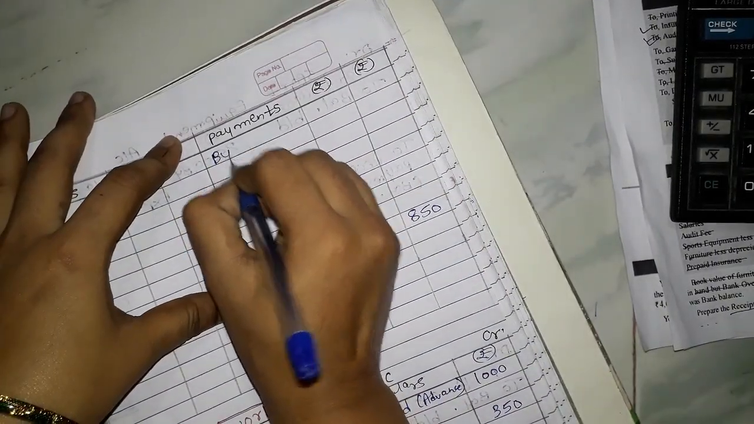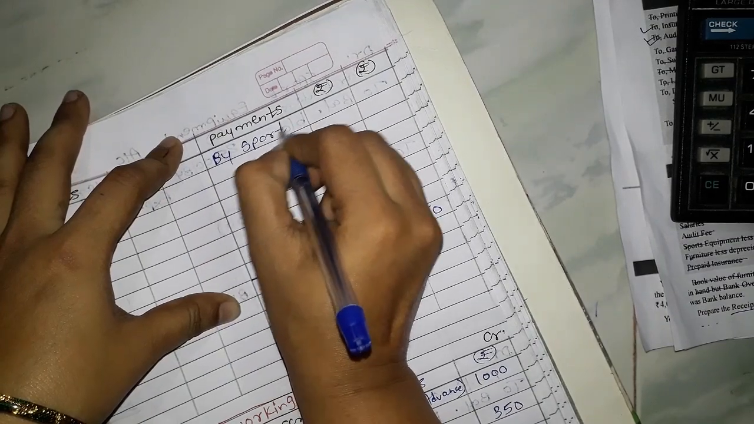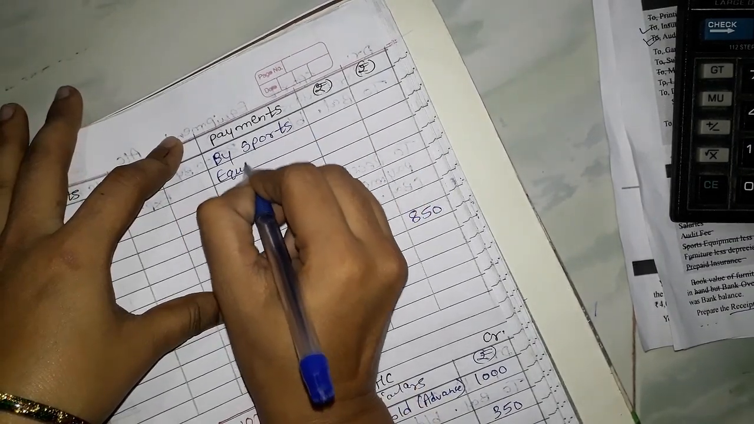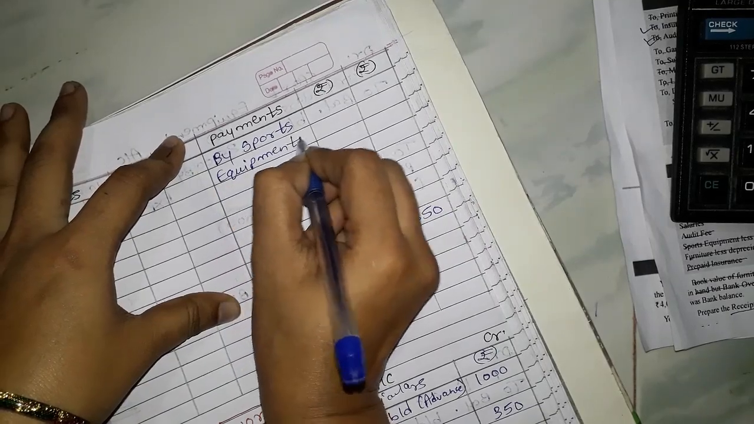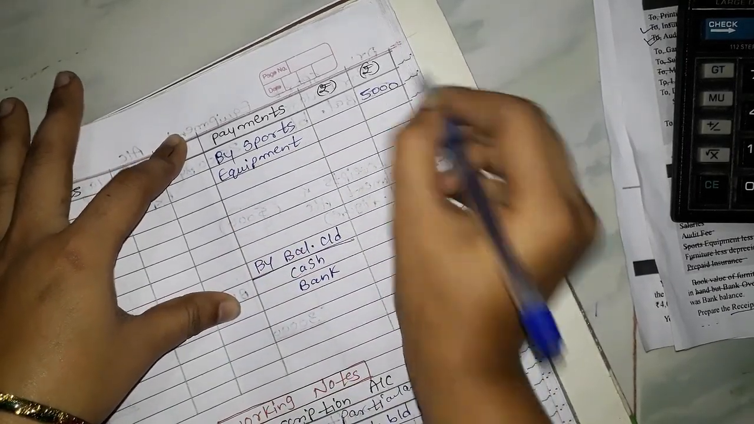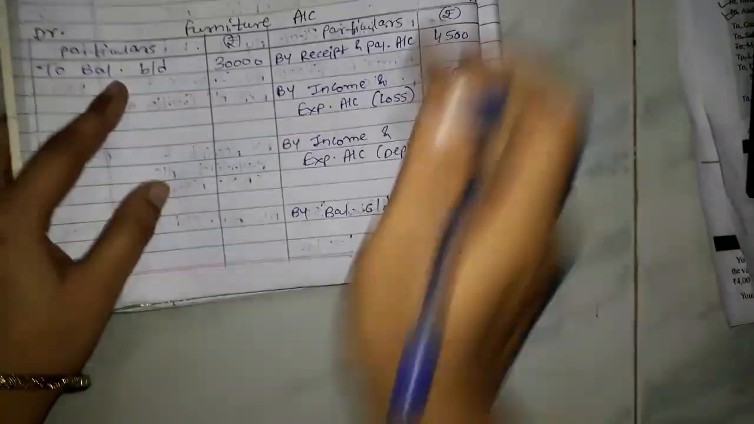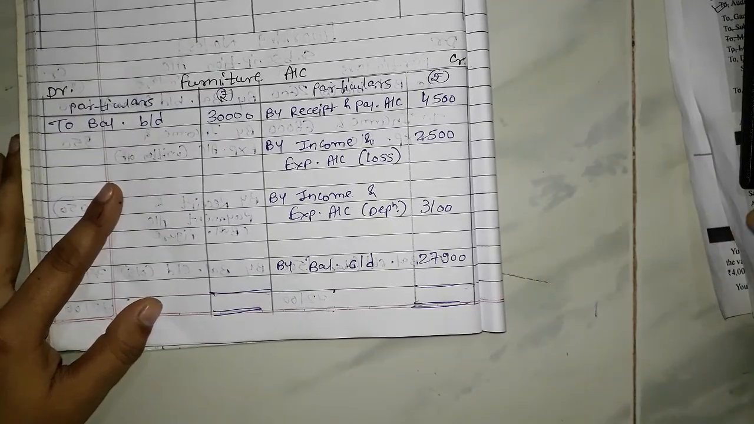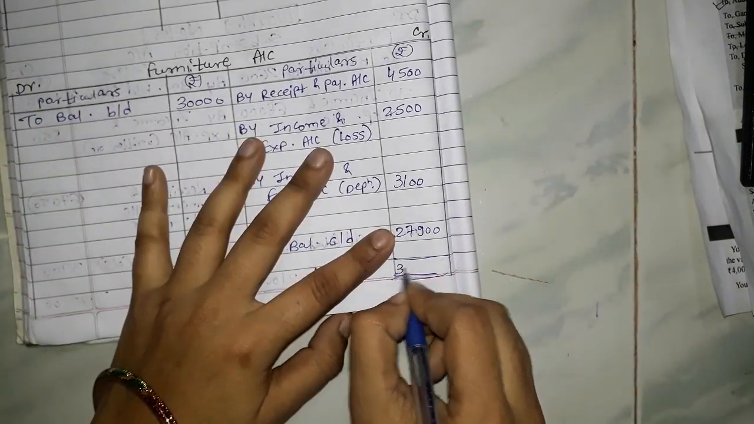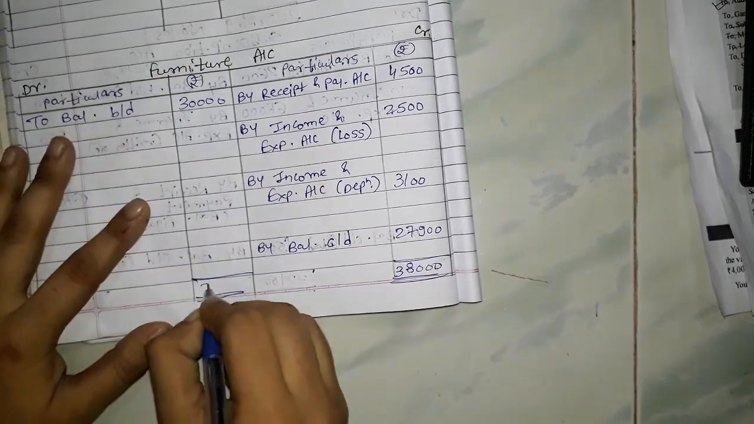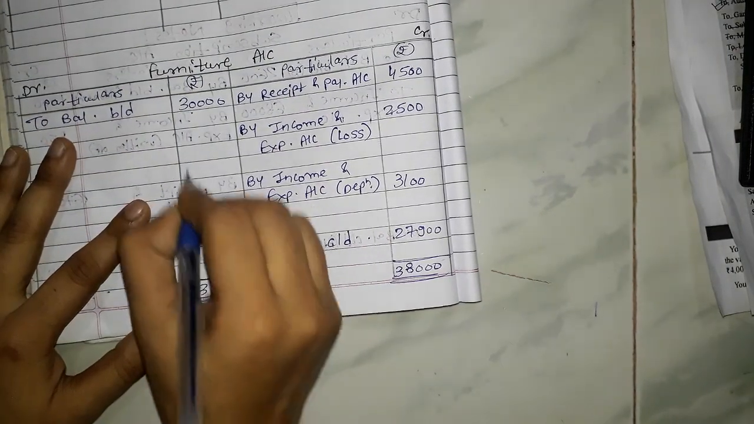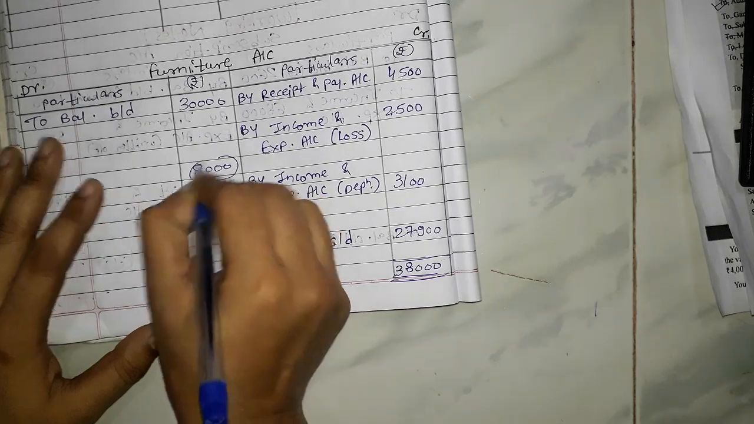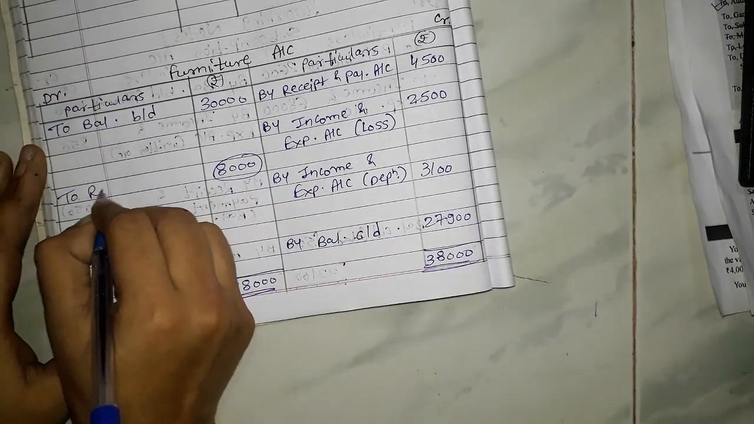So by sports equipment which we have purchased during the year, 5,000. Same way in case of furniture. Let's take credit side total. 4,500 plus 2,500 plus 3,100 plus 27,900, that is 38,000 minus 30,000, we are getting 8,000 as a balance. Whatever amount we are getting, receipt and payment account.